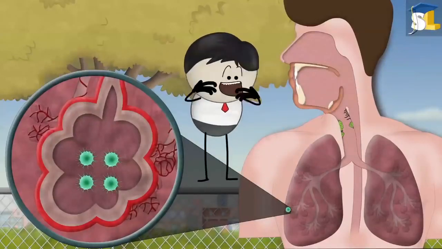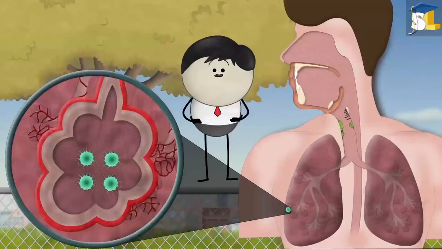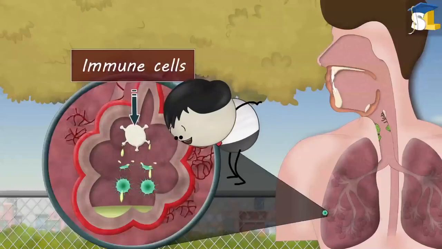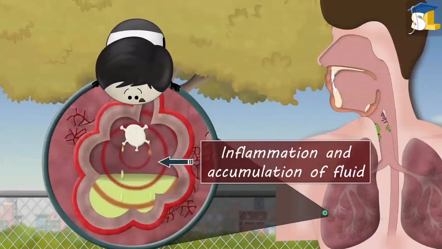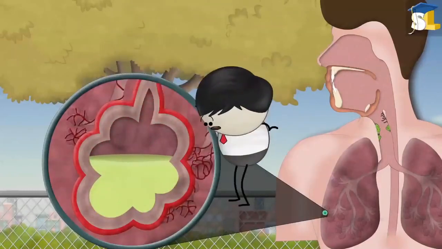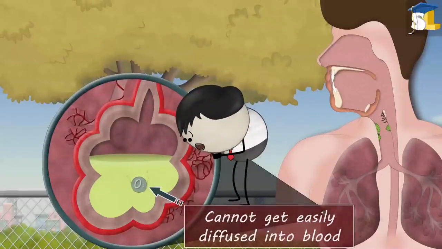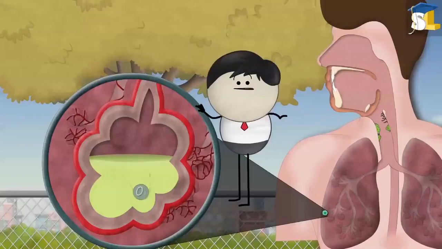Now what do we do? To protect ourselves, the immune cells start attacking the microorganisms, causing inflammation and accumulation of fluid in the alveoli. As a result, the inhaled oxygen cannot get easily diffused into blood, thus causing difficulty in breathing.